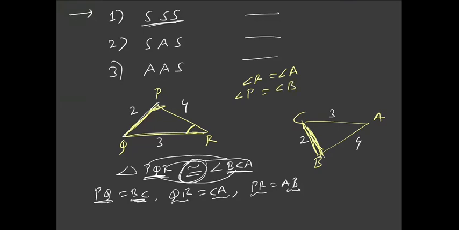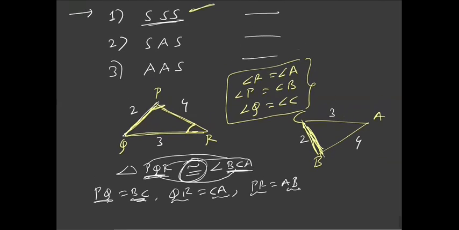The angle opposite to the side of length 4 in triangle PQR is angle Q, and the corresponding angle in triangle ABC is angle C. So these pairs of angles are equal. Okay, so if in any two triangles you find that the 3 sides are the same, then you can say that those 2 triangles are congruent and their corresponding angles are equal.